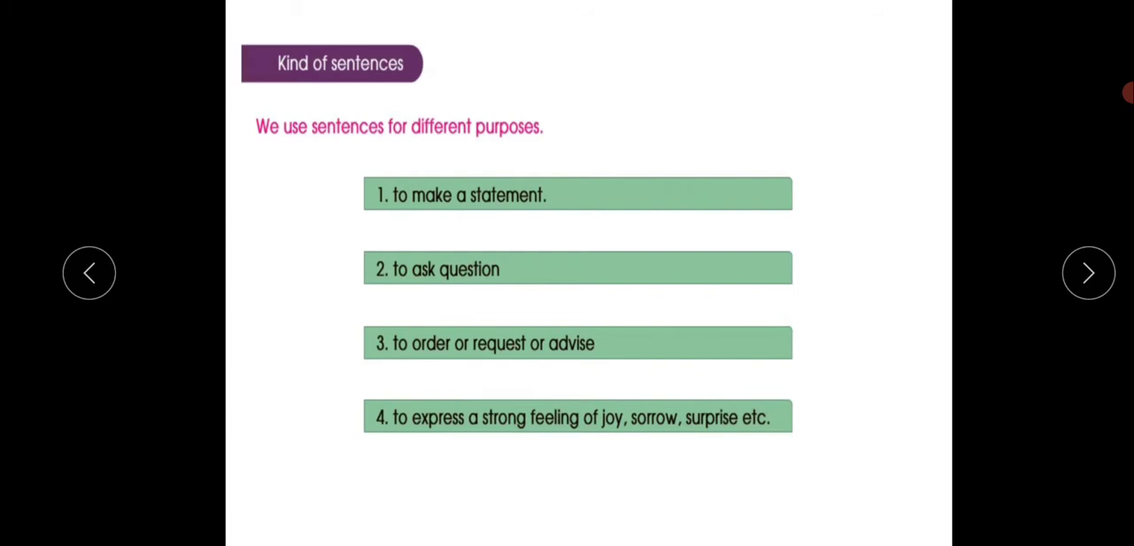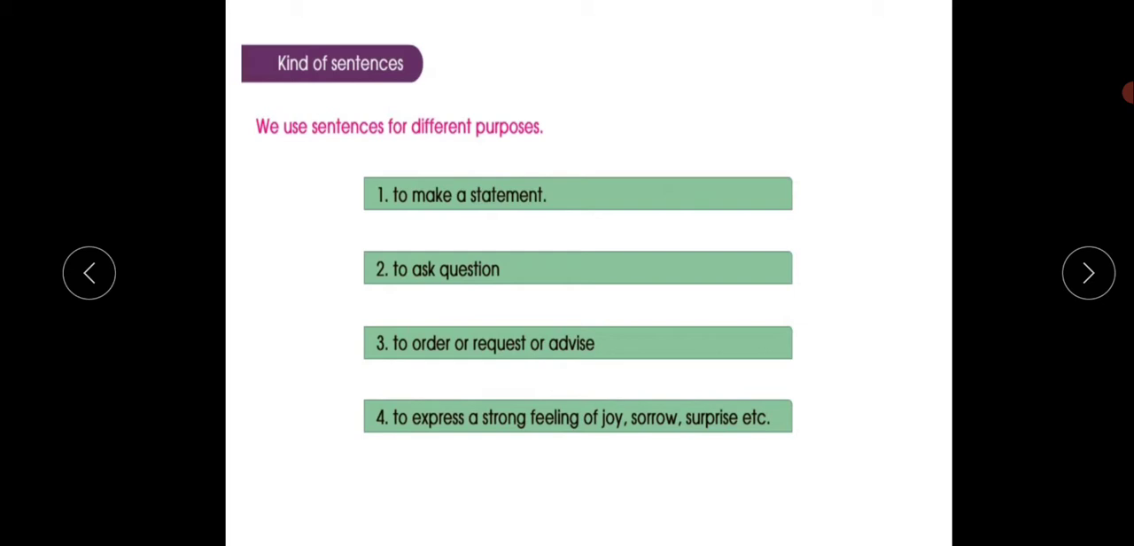Now we are on page number 212. Kinds of sentences. What is it? Kinds of sentences. We use sentences for different purposes. First, to make a statement. To make a statement, we use a sentence.